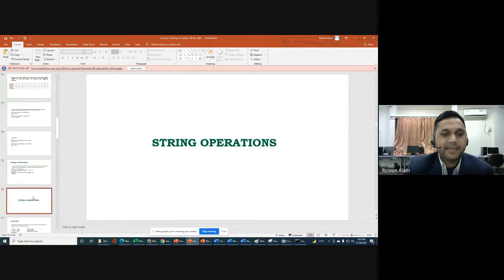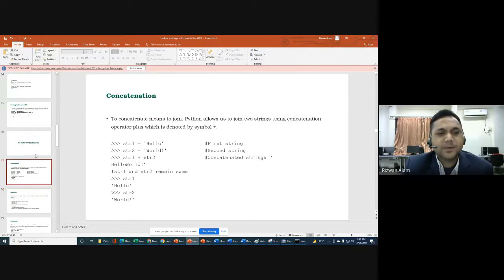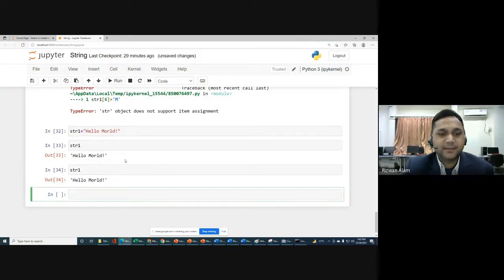Okay, next we will come to the section of string operations. It means what different operations we can perform on strings. So the first thing is concatenation. It means we can join two strings. That is so simple. We will use the plus symbol for concatenation. So let me show you what we have in str1.